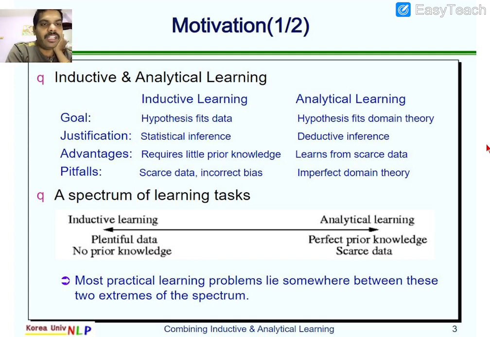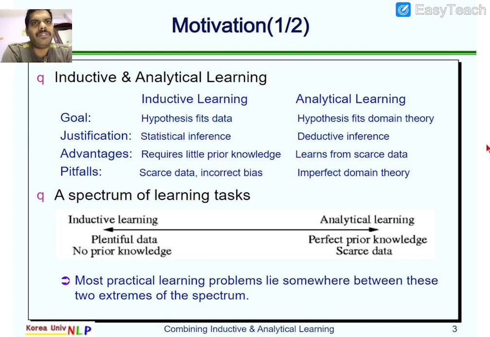So, the spectrum of learning tasks. In inductive learning, no prior knowledge is required, but plentiful data. So we are moving towards analytical learning, where we are going to observe perfect prior knowledge and scarce data. Here, with inductive learning, no prior knowledge but plentiful data. Here, with less data, more prior knowledge is required for analytical learning. Most practical learning problems lie somewhere between these two extremes of the spectrum.